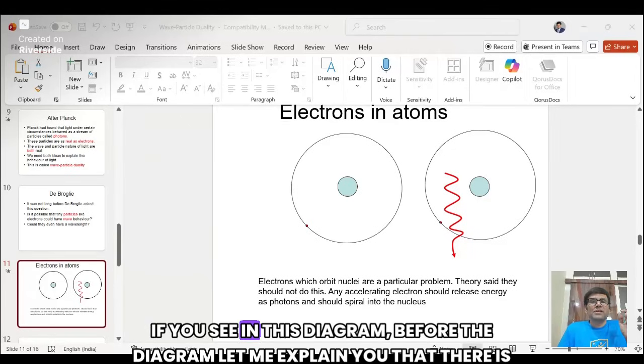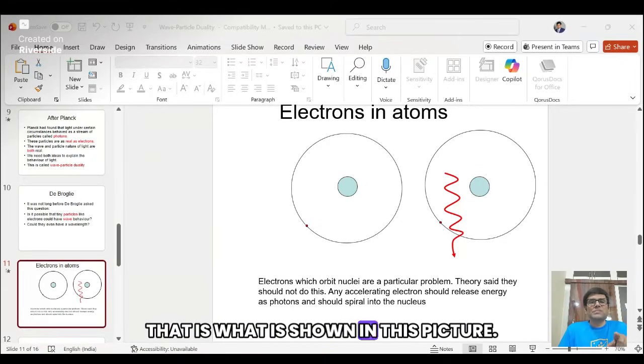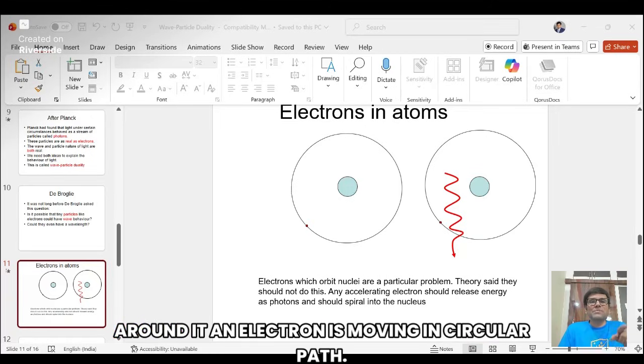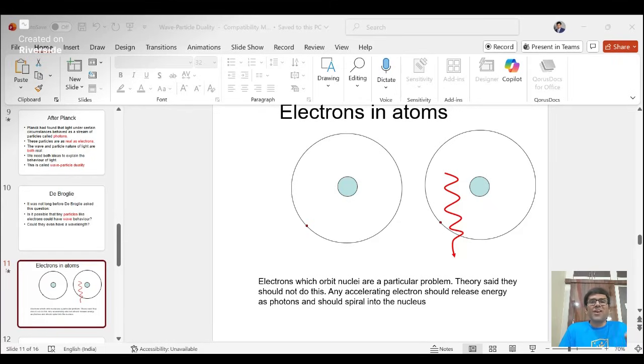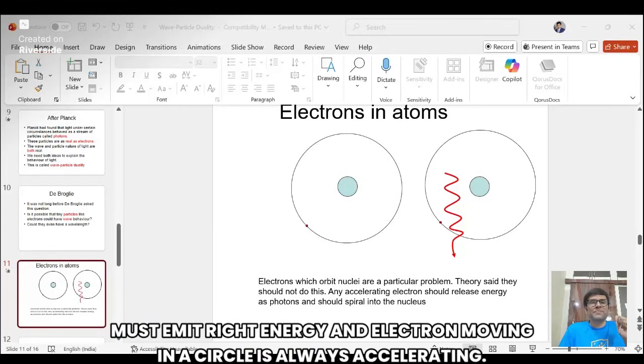If you see this diagram, before the diagram, let me explain that there is one serious problem in physics. That is what is shown in this picture. In this picture, there is an atom. At the center is the nucleus. Around it, an electron is moving in a circular path. This looks simple, but this picture created a huge crisis. According to classical physics, any charged particle that is accelerating must emit energy. An electron moving in a circle is always accelerating.